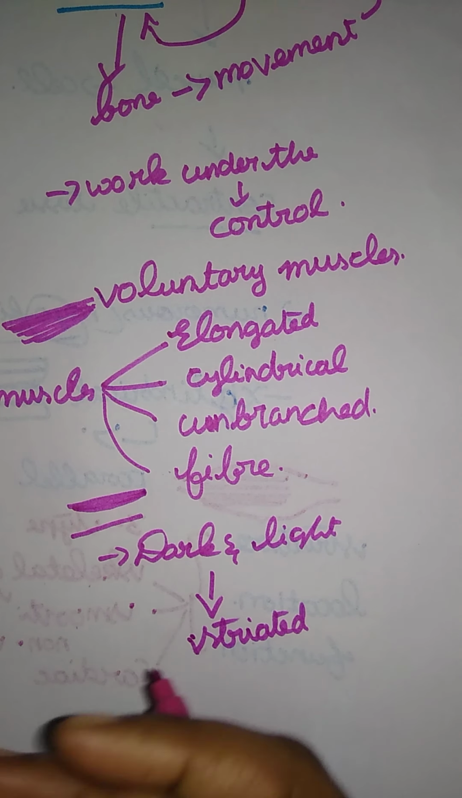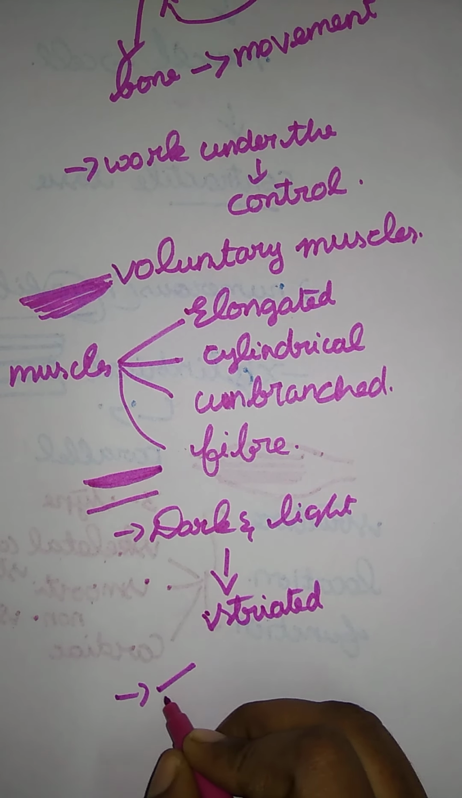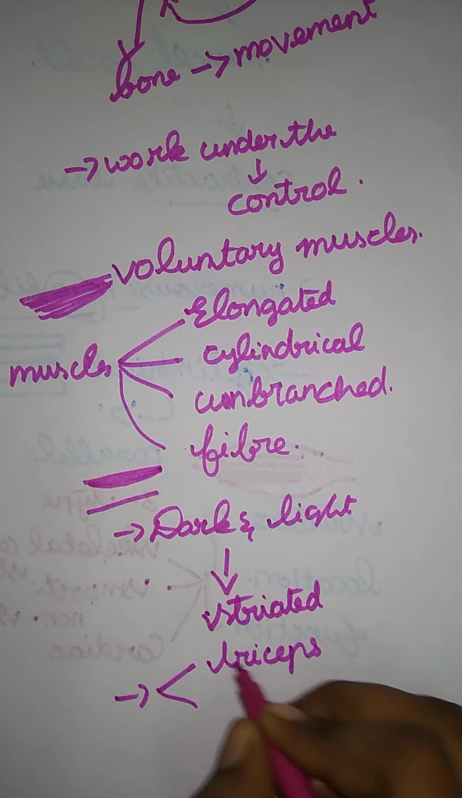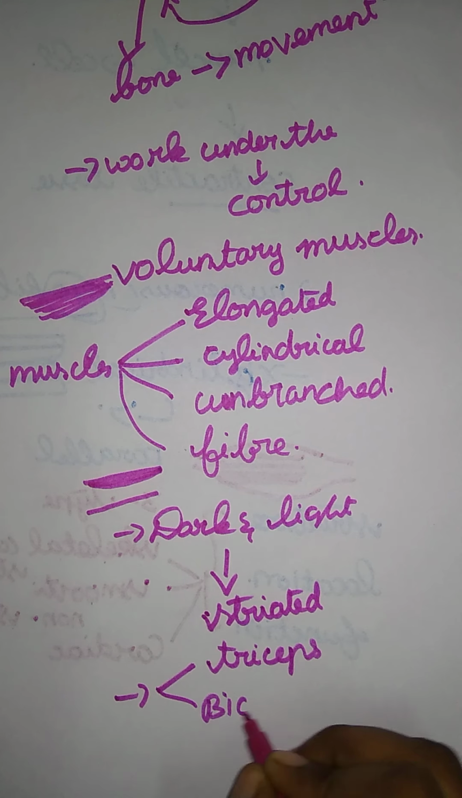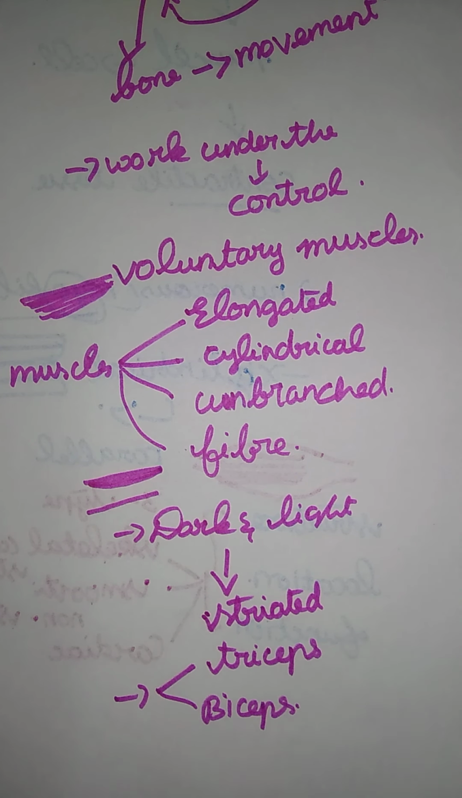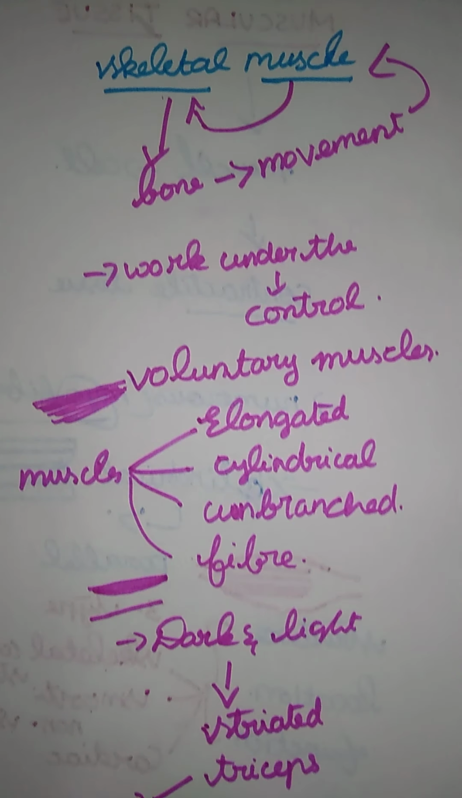And where is it mostly present in this kind of muscles? They are present in the triceps and biceps. Okay, that only gives a movement. When we bend the hand like that, what do we do? Just they are increasing the triceps and biceps muscles. When relieved, it comes back to the normal portion. Okay ma, so most of the muscles are present in the triceps and biceps muscle. Okay, so that's it for a skeletal muscle.